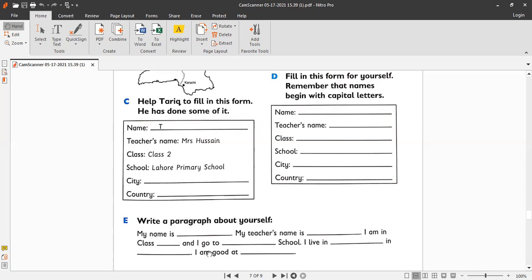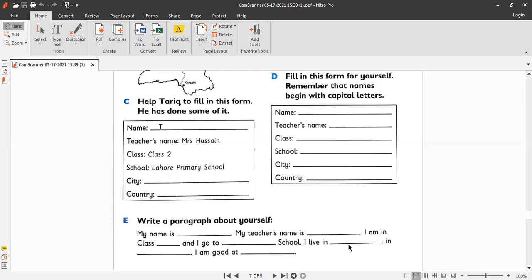Okay, I am in class dash. Here you will write two, but using the number name, small letter T, T-W-O, two. Okay, and I go to dash. Here you will write Apex, A capital, and Grammar, G capital for grammar, and school is already written here. I go to Apex Grammar School, full stop.